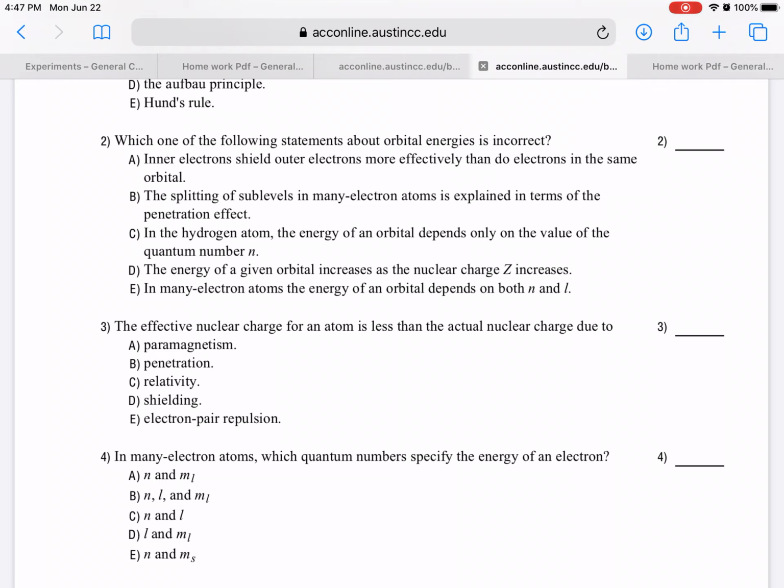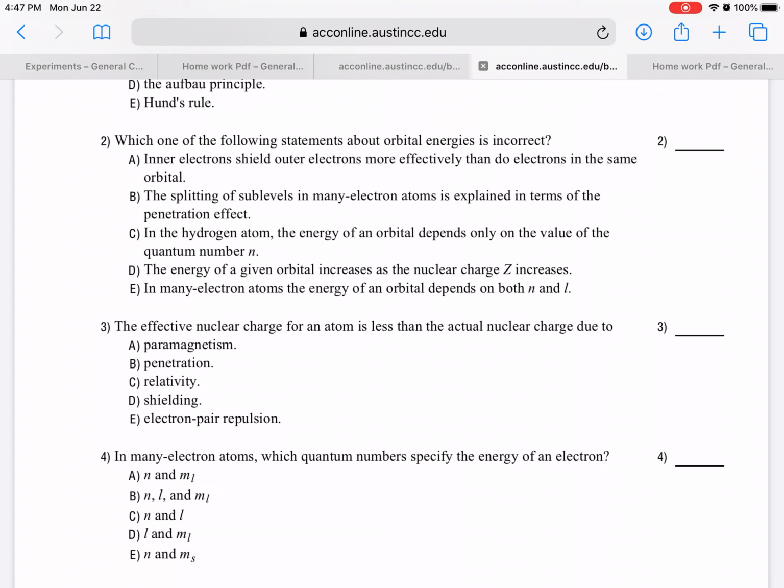Okay, and C, in the hydrogen atom, the energy of an orbital depends only on the value of the quantum number n. That is true because hydrogen has only one electron. Because it has only one, that electron is in the s orbital. So the energies only depend on the principal quantum number n. Otherwise, it can also depend on the shape of the orbital. But since hydrogen has only one electron, it would only depend on quantum number n.